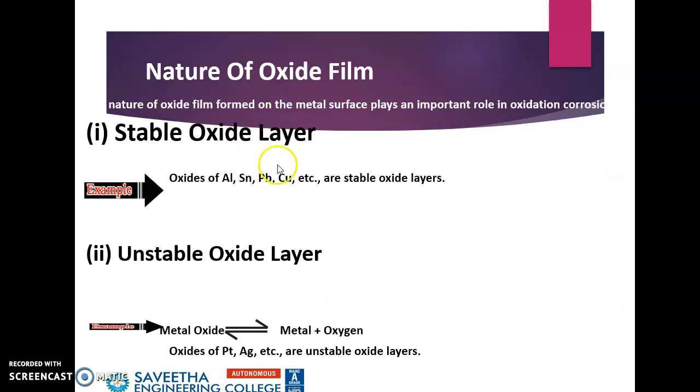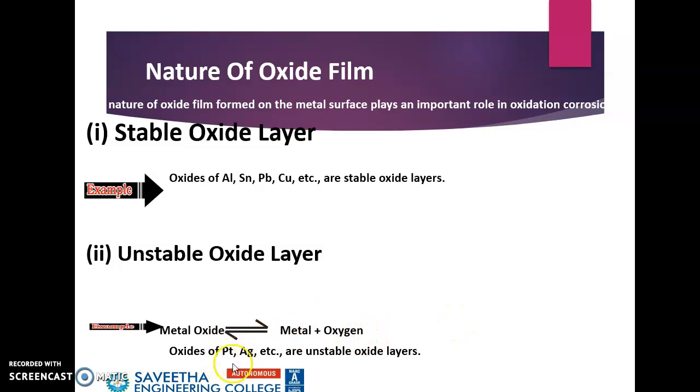And the continuity will depend upon the nature of the oxide film, whether it is stable oxide, unstable, volatile, or porous. If it is a stable oxide, it will act like a protective layer, as in the case of aluminium, tin, lead, copper, etc. Whereas in the case of an unstable oxide layer, they give back the metal and oxygen.